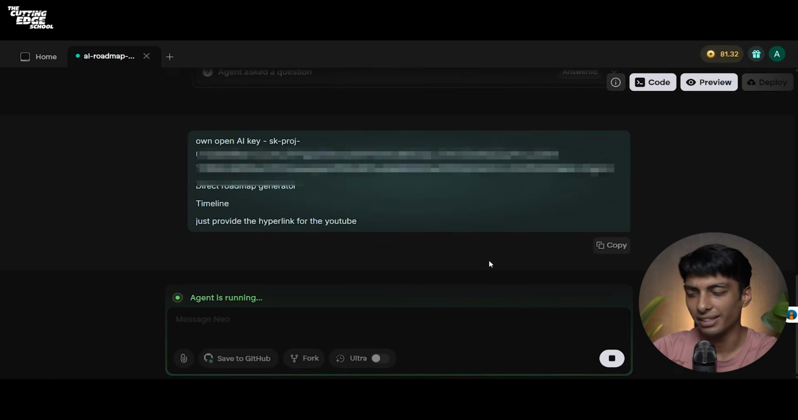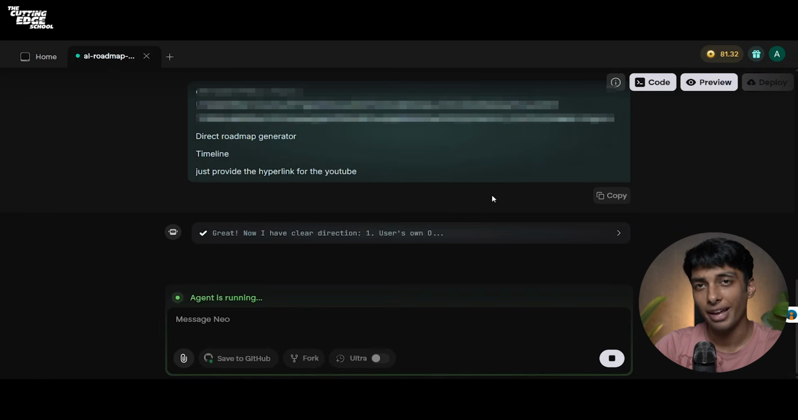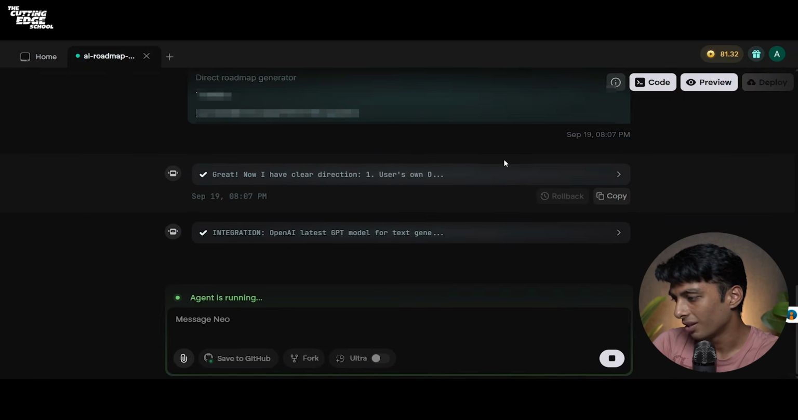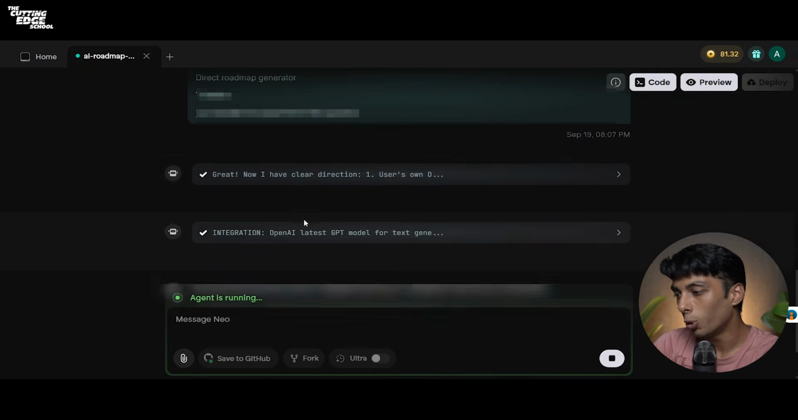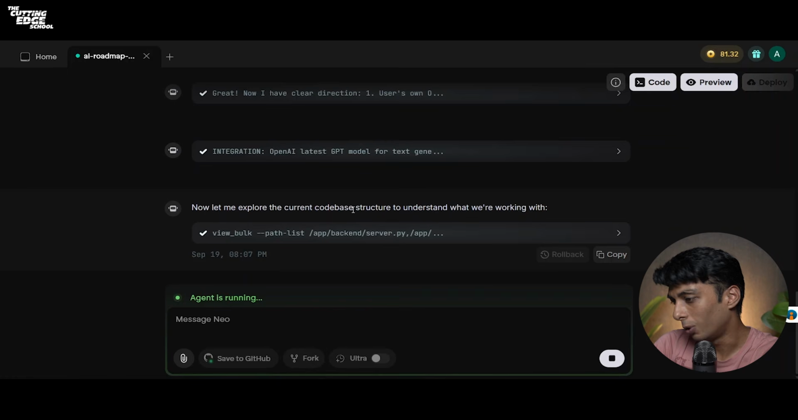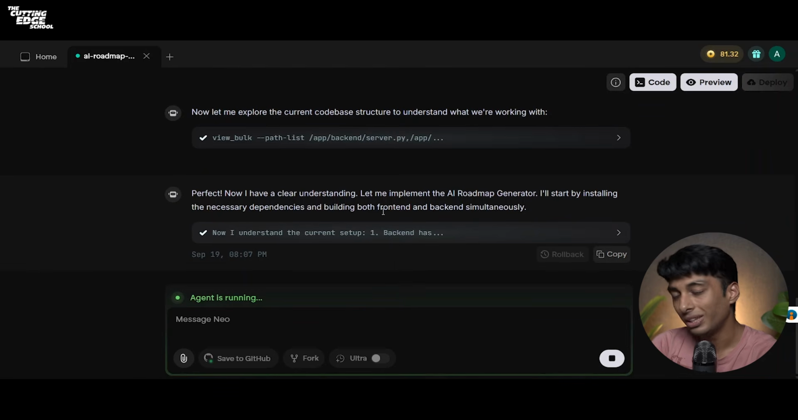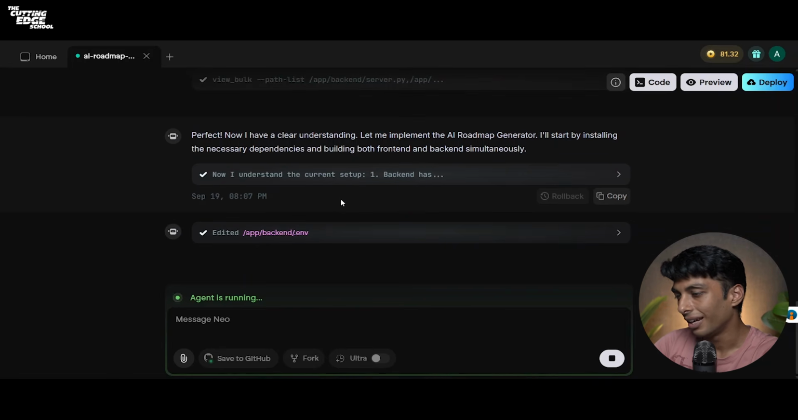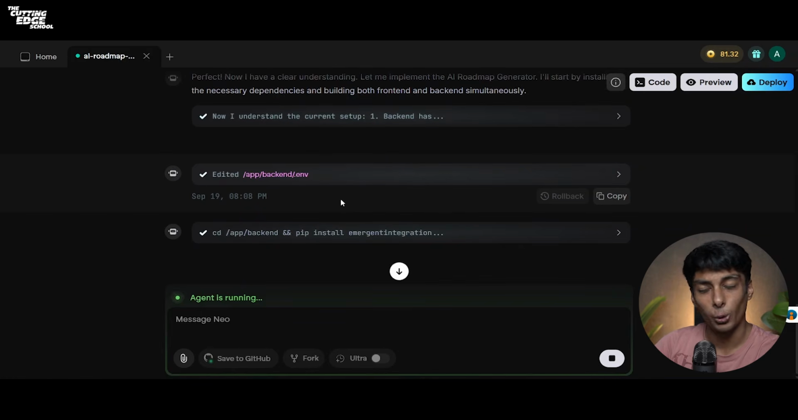It says that the agent is now running. Let's see what happens here. So it says, great. Now I have a clear direction, and it has started to integrate OpenAI's latest GPT model for the text. It also says, now let me explore the current code base structure to understand what we are working with. Now these are all the steps that your agent undergoes. So now it says that it has a clear understanding and it has started to integrate your AI roadmap generator.